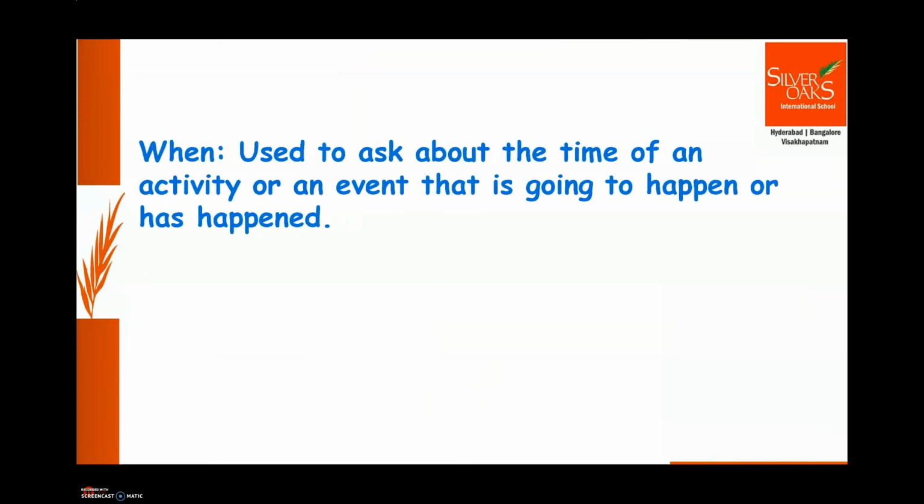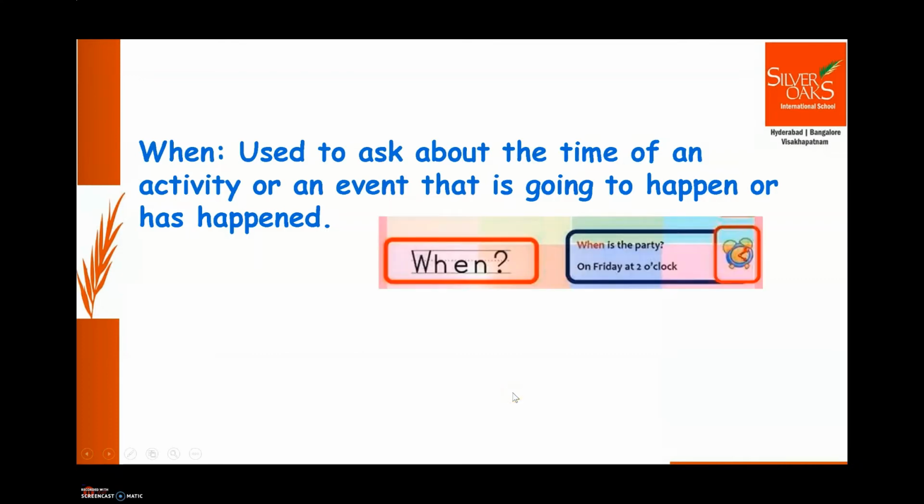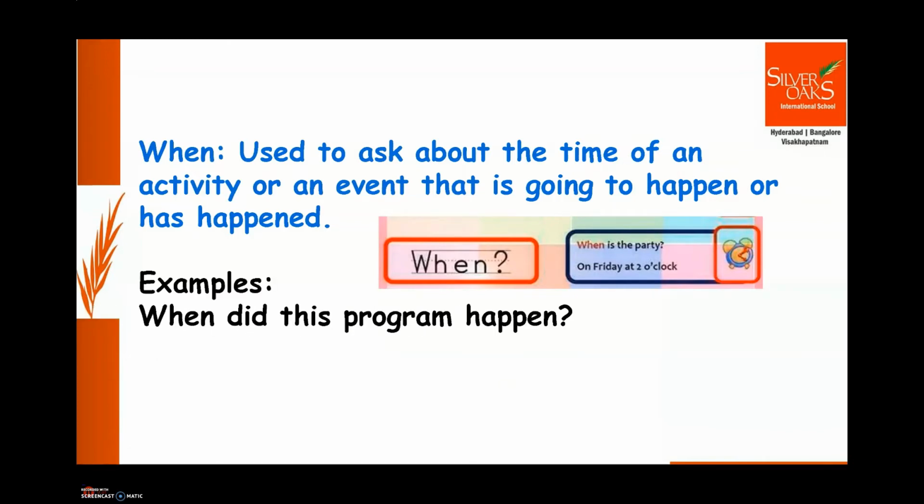Question word when is used to ask about the time of an activity or an event that is going to happen or has happened. Okay, let's see with examples. When did this program happen? When will she come? So it refers to time. Okay, question word when refers to time of an activity or an event.